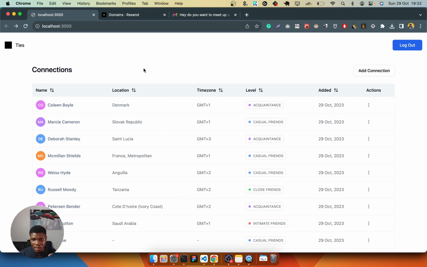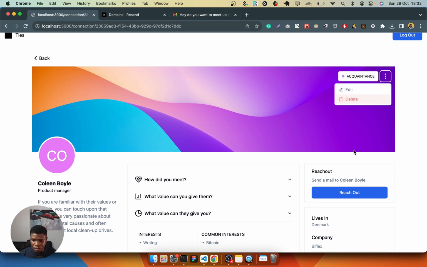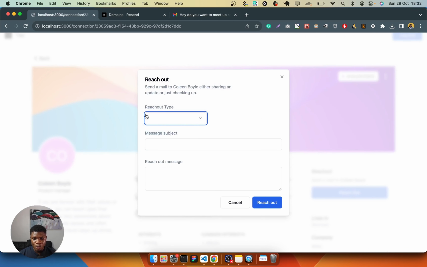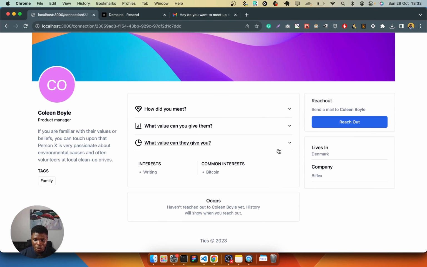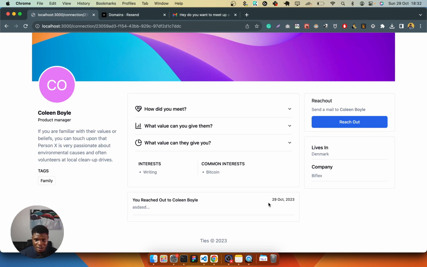Right now, this is just a vanilla Next.js server-side rendered application, and there's a couple of places where I run into problems with this setup currently. So let's go to the details page, and if I try to reach out to someone now, I want this part of the UI to be updated when I reach out, but because of the way the application is structured right now, there is no way to do this. I have to move the state up a bit, and I really don't want to do that. So what I'm using for now is just a quite simple hack to just reload the page, and I honestly didn't want to do more than this, because if I had moved to React Query, this would be as easy as just invalidating the cache for this particular data.